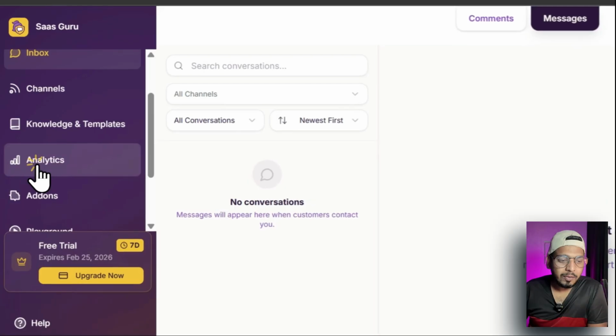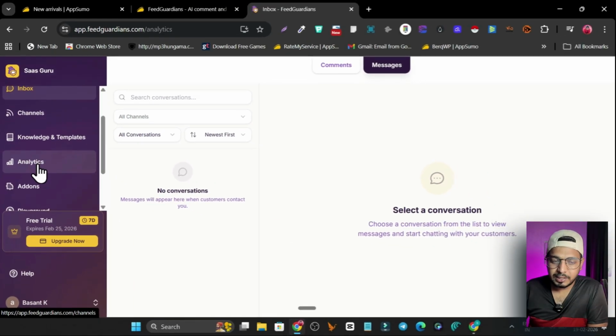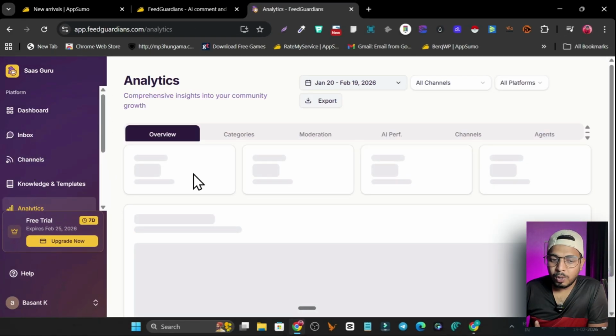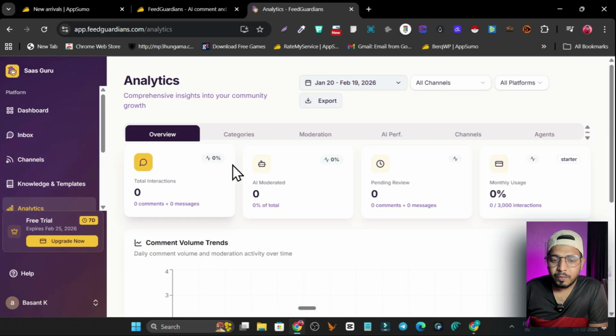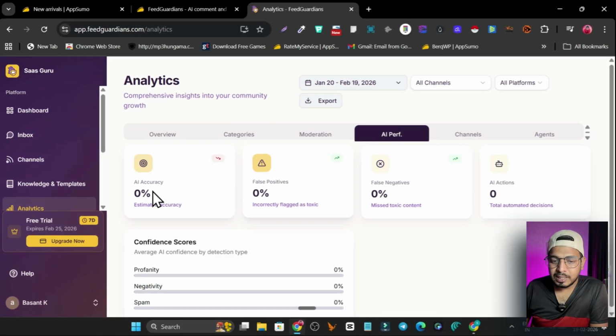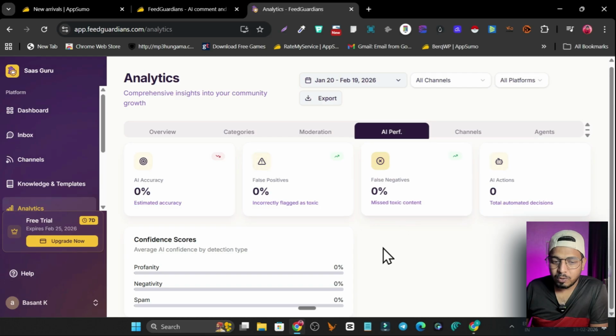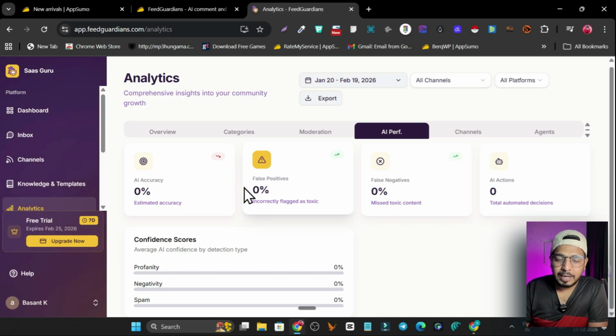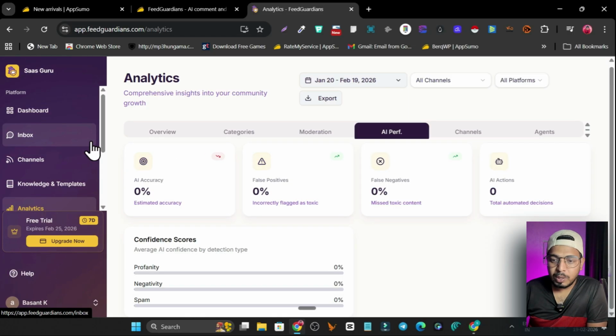Okay, so then after that we have the analytics. So in the analytics, it is going to show us all the overview, like how many replies it has generated, what are the categories, the moderations if needed, and if I want to see the AI performance, this is the section, like the accuracy, false positives, all this stuff. So pretty much easy to check out everything that is going on with my different social media profiles in a single dashboard, and this gives you the bird's eye view.